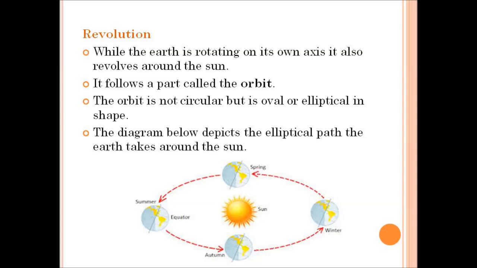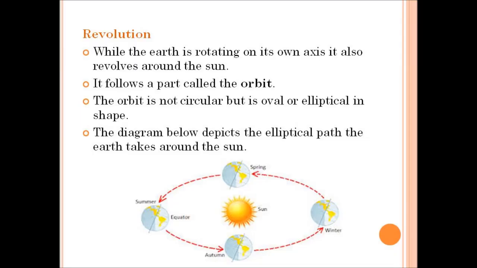Revolution. The movement of the earth around the sun is called revolution. The planet Earth revolves in an elliptical orbit. So the path on which the planet Earth revolves around the sun is called an orbit, and this path is elliptical in shape.